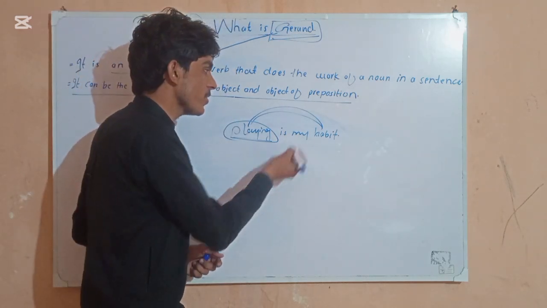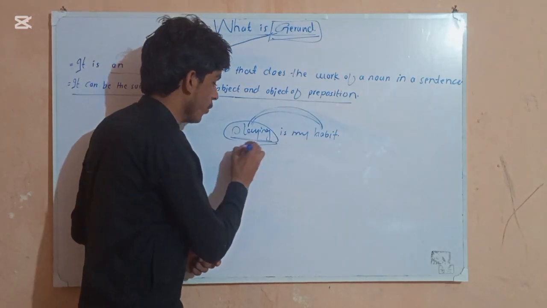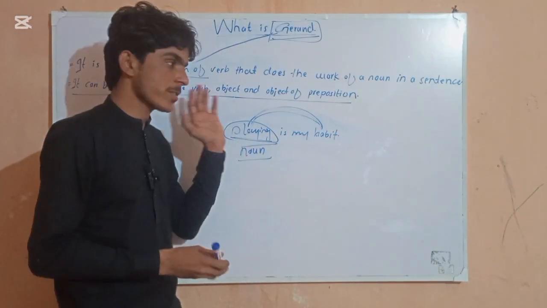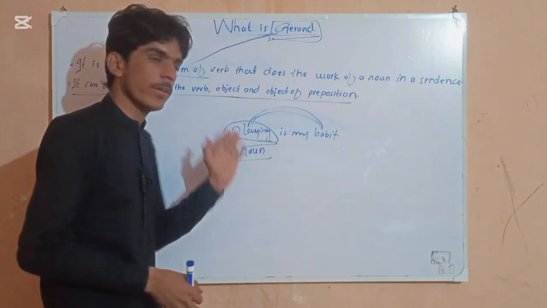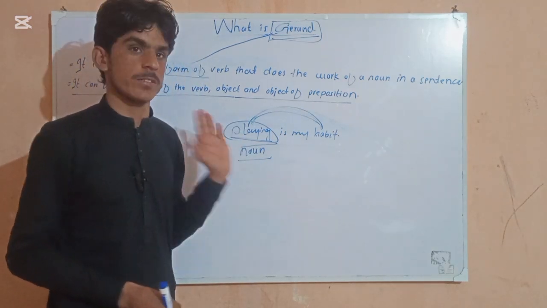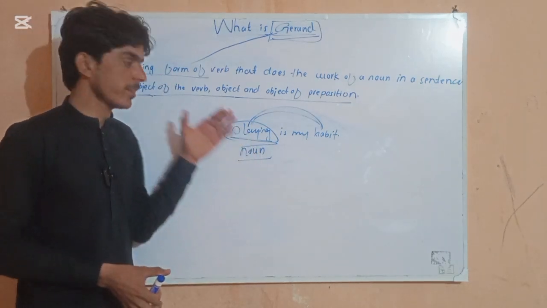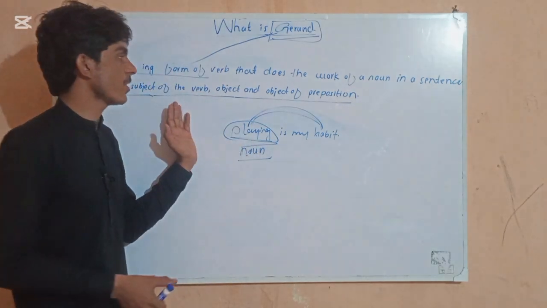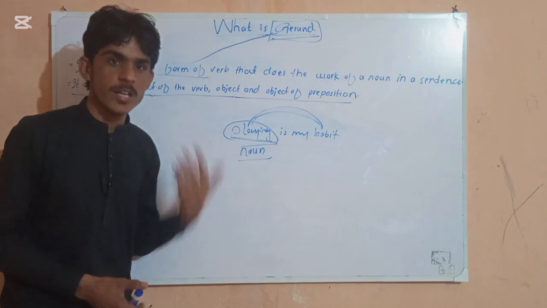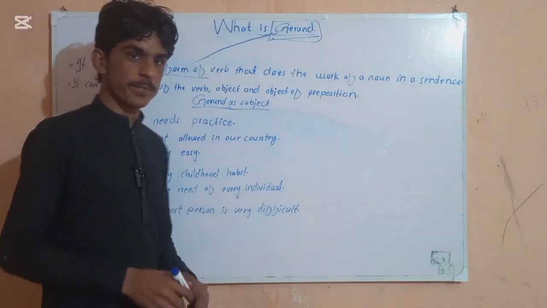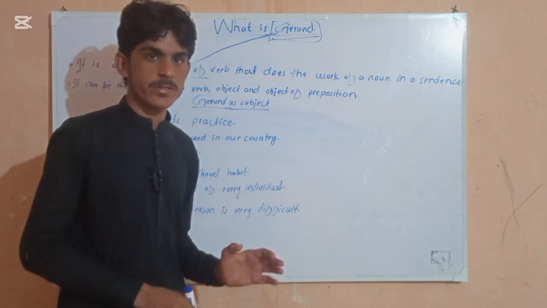It can be considered our noun because it will be our subject, and a subject will be our noun or pronoun, just these things. So let's look at some more examples about gerund as the subject, the object, and the object of prepositions.